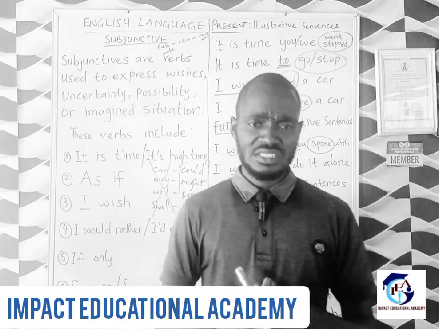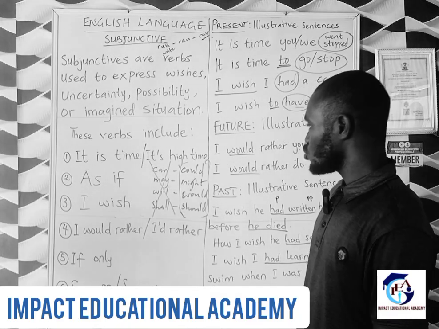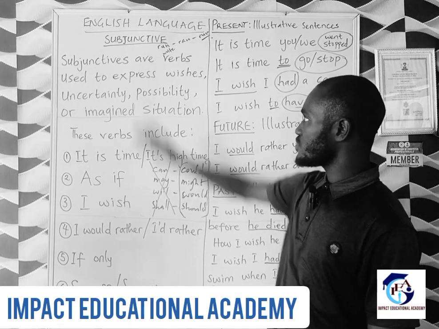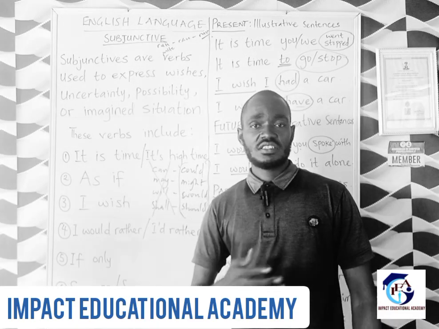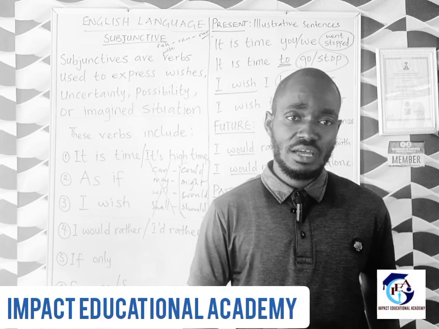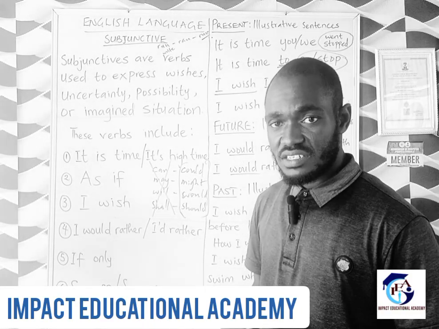And then something related to this is had better. It's a phrase, but it should not be confused with subjunctive because we don't use it to express wish. It is often used when we are talking about a command or imperative sentence.